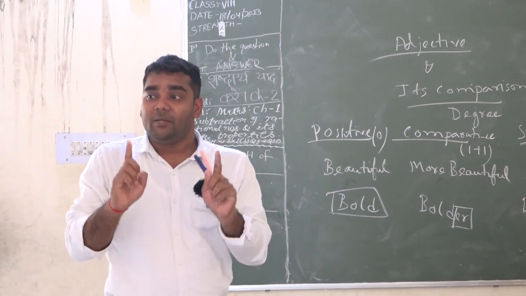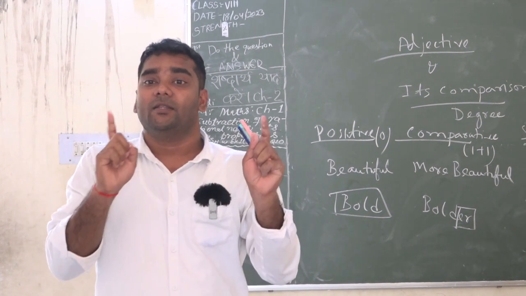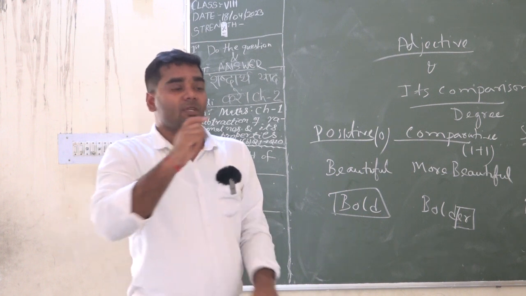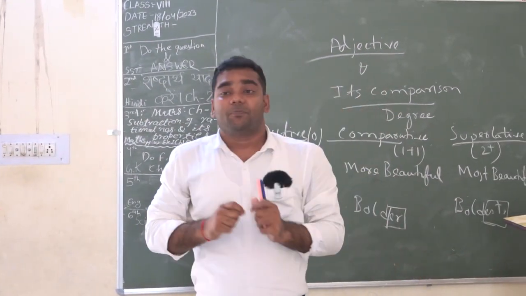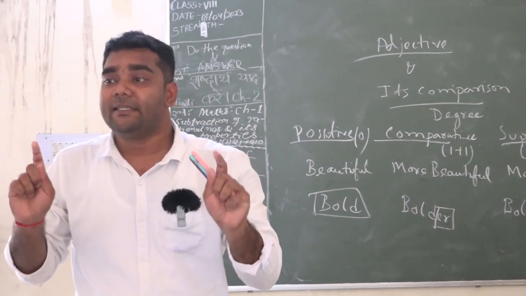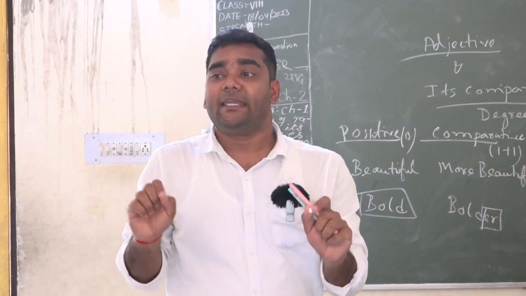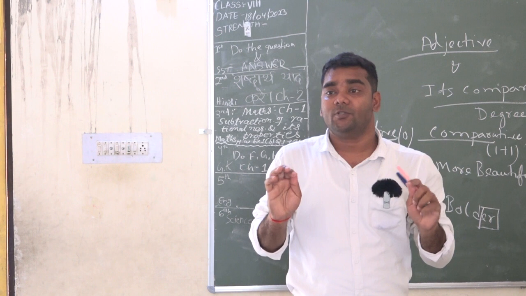Understand? If there is more than one syllable in the word, then we have to use more and most. Yes or no? Like, say splendid. How many syllables are there in this word?